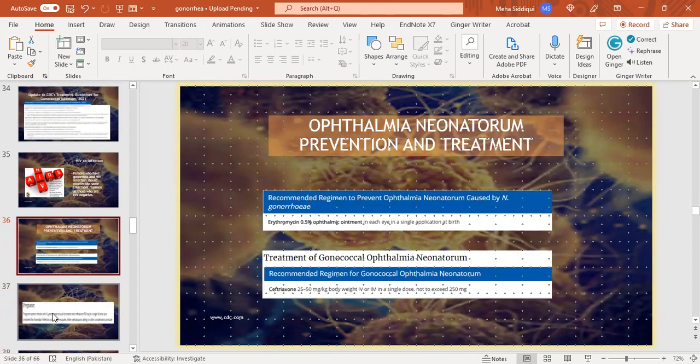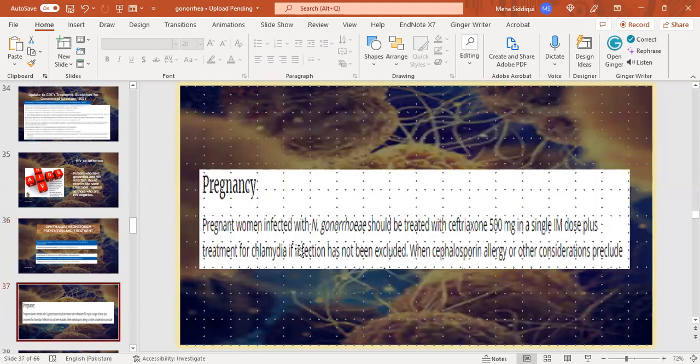Ophthalmia neonatorum prevention and treatment. Recommended regimen to prevent ophthalmia neonatorum: erythromycin 0.5% ophthalmic ointment in each eye in a single application at birth. This is the prevention; it is given prophylactically. And for the treatment, ceftriaxone 25 to 50 mg per kg body weight IV or IM in a single dose is given to the infant. Pregnancy. Pregnant women infected with Neisseria gonorrhoeae should be treated with ceftriaxone 500 mg in a single dose plus treatment for chlamydia if infection has not been excluded.